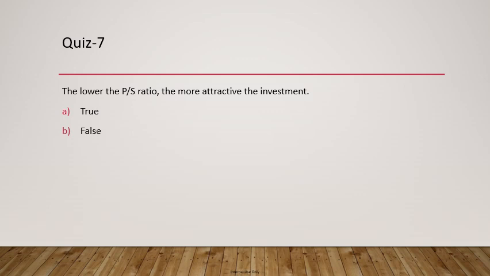So the less it is, the more attractive will be the investment, which is true. Now this basically shows the relationship between sales and price. So when sales is more and price is less, then there is a possibility that price will go up in future. That is the reason lower is more attractive.